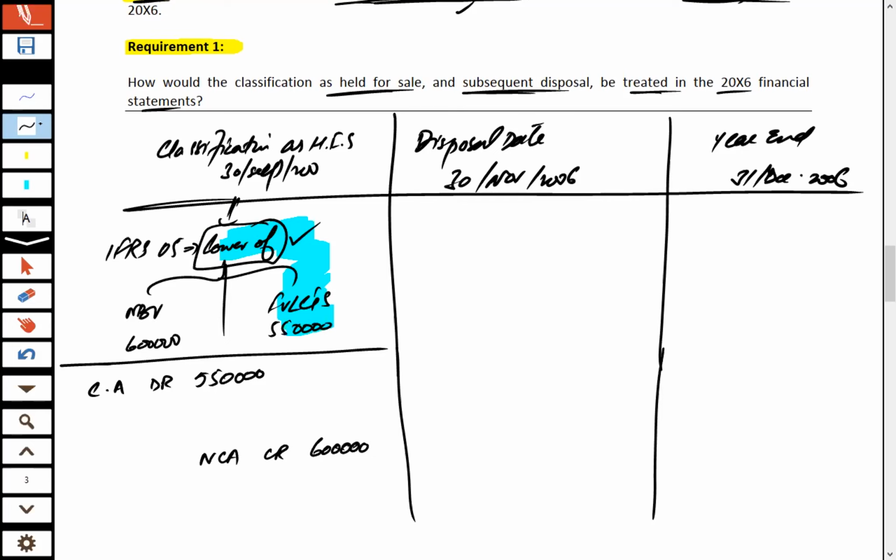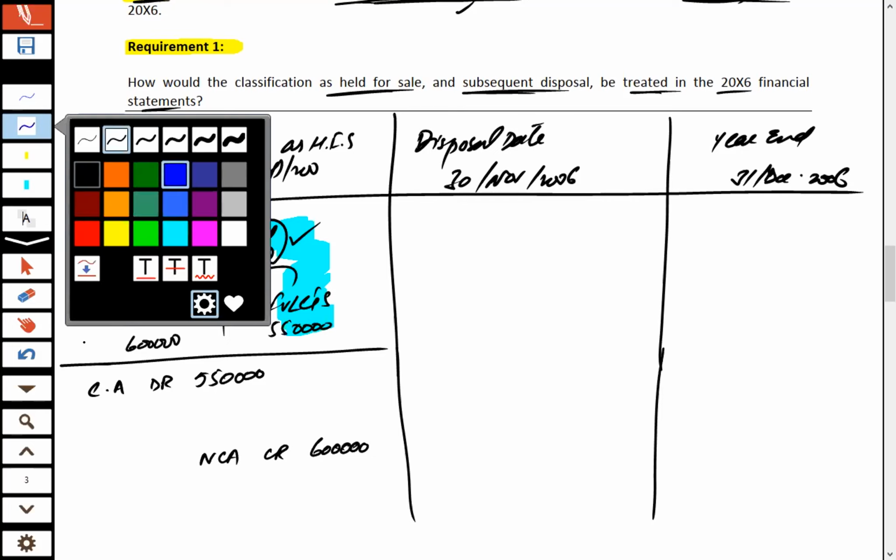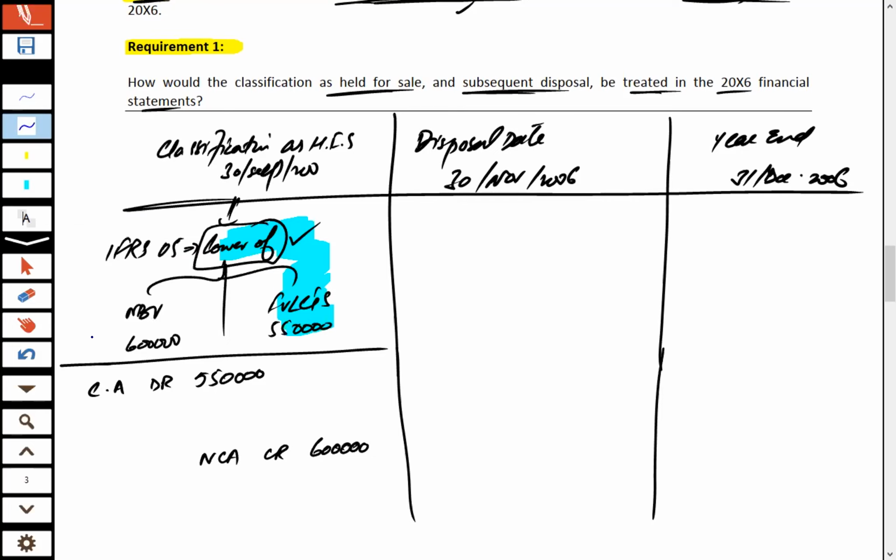What's the differential, and where should it be recorded? The differential amount is on the debit side with a value of 50,000, and this 50,000 is to be considered as the impairment loss.